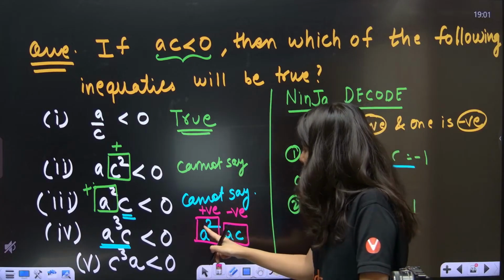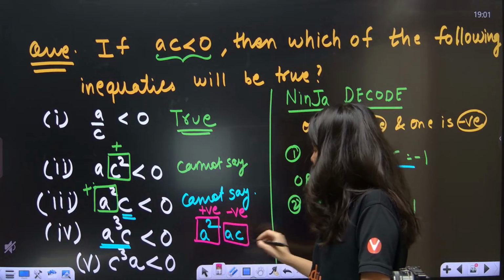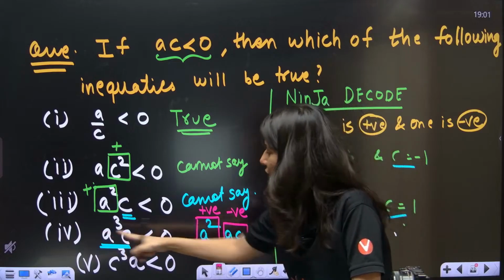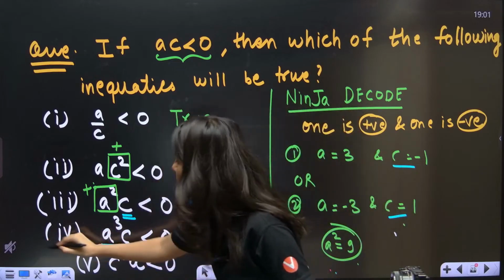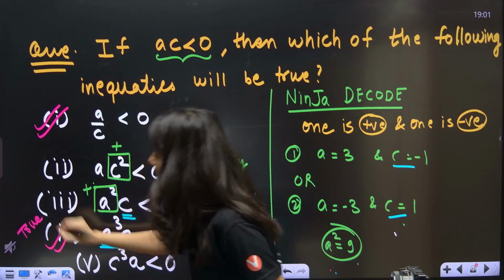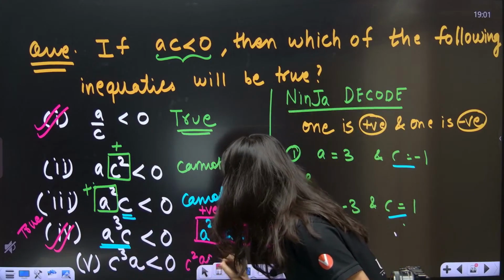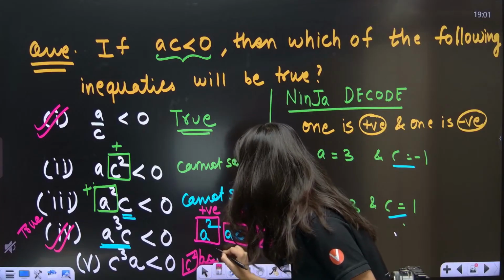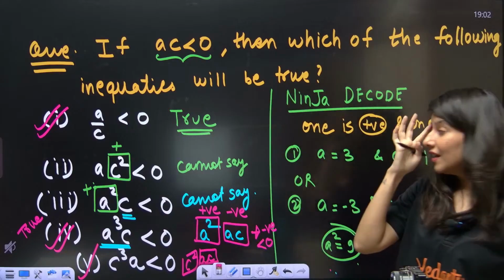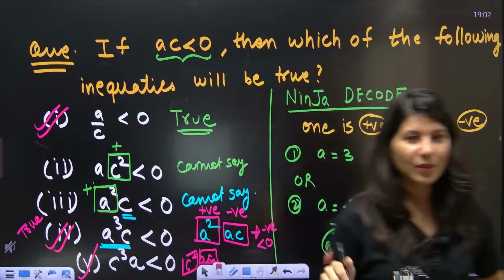So overall positive multiply negative. Now if you multiply these two, positive multiply negative, you are going to get negative. So that means this is less than 0. So the fourth is less than 0. That means this is true. The first is true, second is true. And similarly, do I need to tell you C cube A again? C square into AC. C square is positive, AC is negative, positive into negative. So the fifth is also, Azad is absolutely correct, right? So 1, 4 and 5th. Very good question. Very beautiful question.